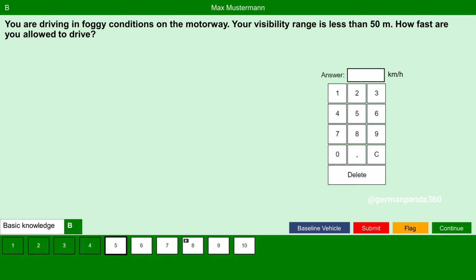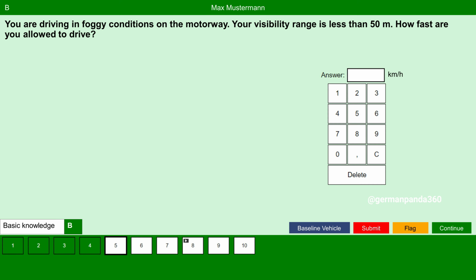Next question. You are driving in foggy conditions on the motorway. Your visibility range is less than 50 meters. How fast are you allowed to drive? In order to get the answer, let's solve the problem to calculate the speed. We are driving in foggy conditions with visibility ranges less than 50 meters. Important point to be noted here. We are only allowed to drive at a speed where we can come to a stop within our field of vision. Here the field of vision is less than 50 meters and we must be in a position to stop the car within 50-meter range.